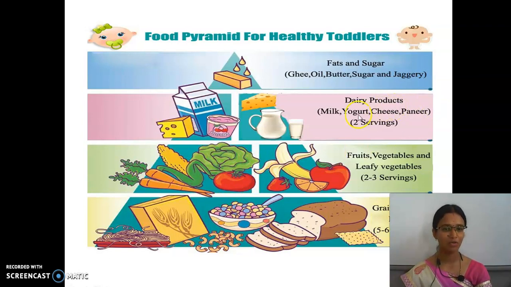And then next goes to the dairy products. Milk, cheese, paneer. Milk can be given 2 times a day. And then at last, fats and sugar. It must also be given but in a smaller quantity. Fat is needed for what? Protection of internal organs. So fat is also important. Based on this, the food can be given to toddlers.